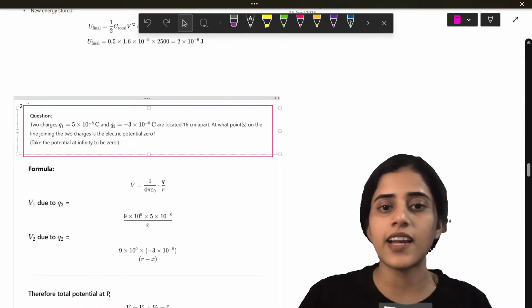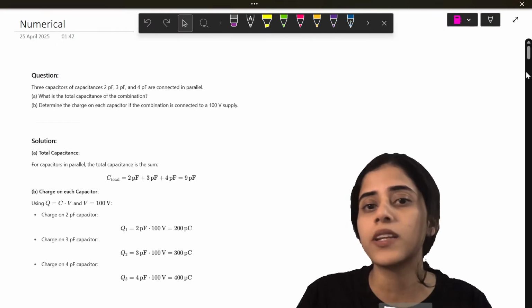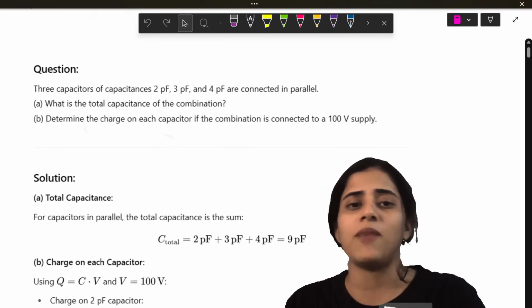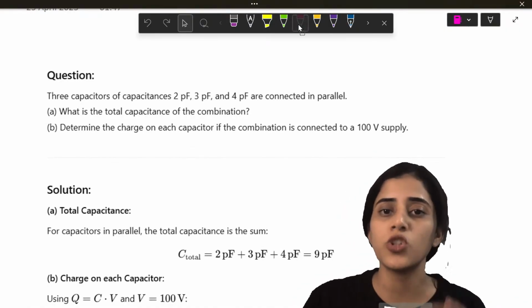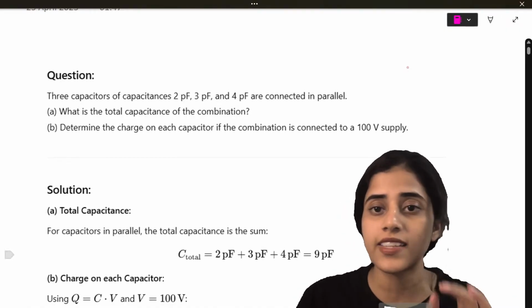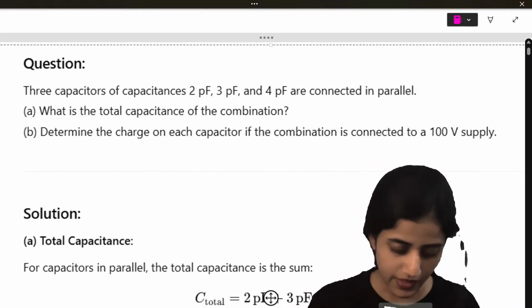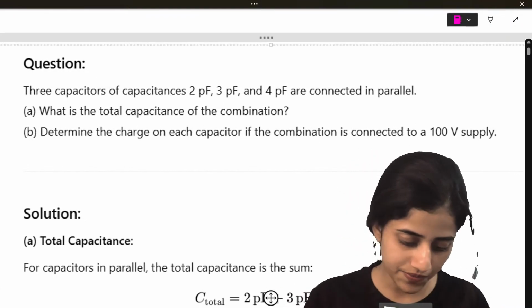Okay, so let's start today's class. We will be starting with numericals as I promised. So many people have been asking me, ma'am, numericals. So today we are going to start with numericals. The first set of numericals that we are going to do are 3 markers. Are you all ready?